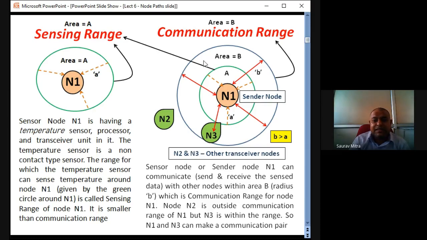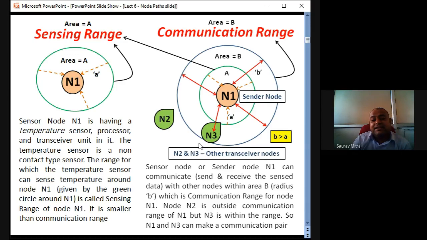So here it is said that sensor node N1 is the sensor node or sender node. N1 is called a sender node because it is sending temperature data within the area capital A from its own location to another sensor node N3. So sensor node N1 or sender node N1 can communicate. What is meant by communicate? Send and receive the sense data. What is the sense data? Temperature which is sensed within area capital A.